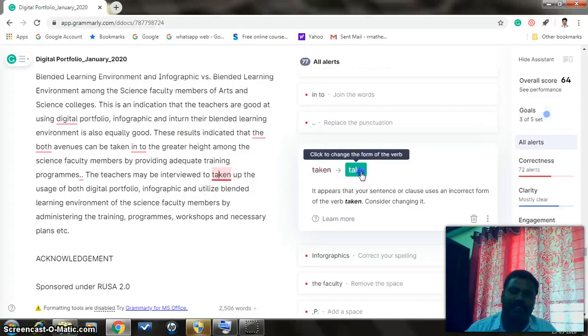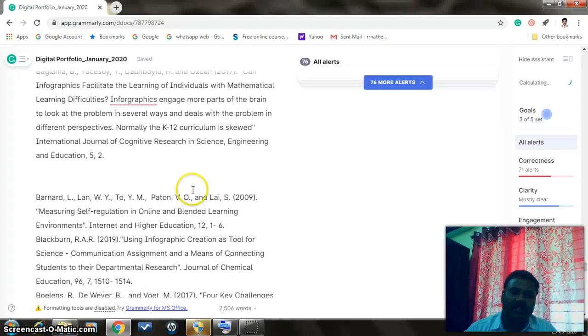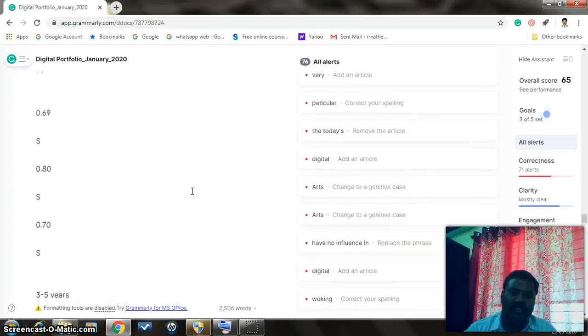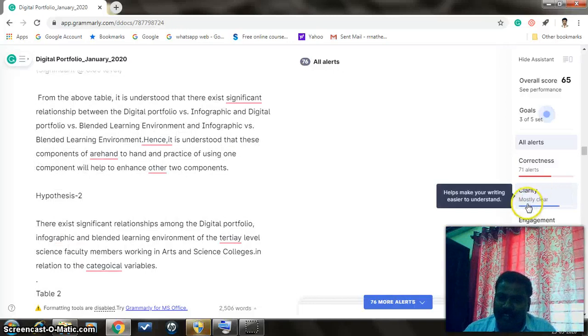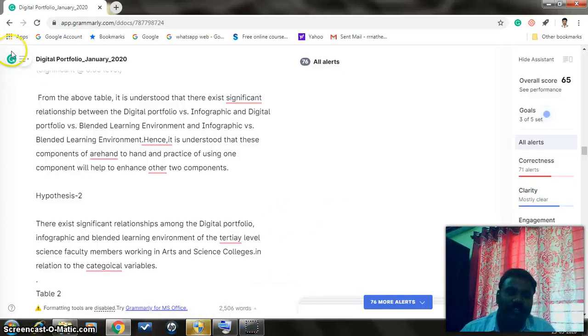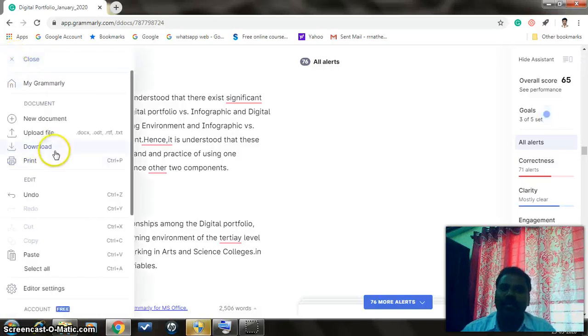"Taken" is replaced by "take". See, for instance, there are some words, but as far as my concern, the words which need to be clarified are not available at the moment. So after doing everything, you can go and make a download or make a print.